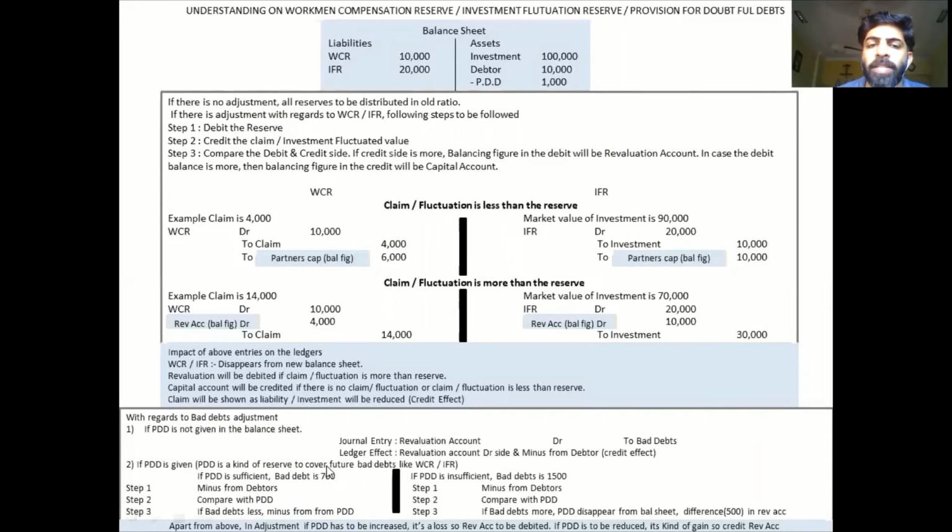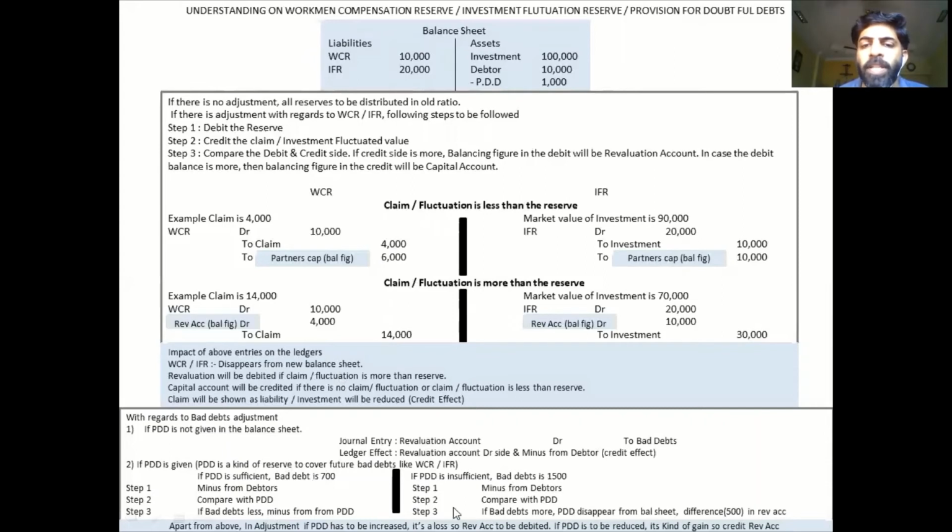You will minus 700 from your debtor of 10,000. That's the first thing. And second, from the PDD of 1000, you will minus 700. So there is no revaluation impact in this one. Students usually make a mistake: whenever they hear the word bad debt, they straight away write it on the revaluation debit side. You have to be very careful when it comes to bad debts, especially when there is a PDD.